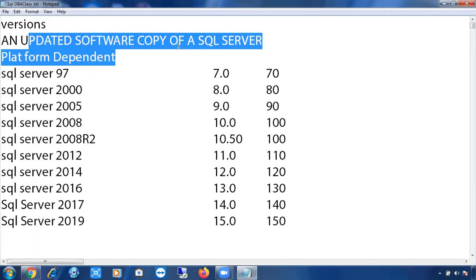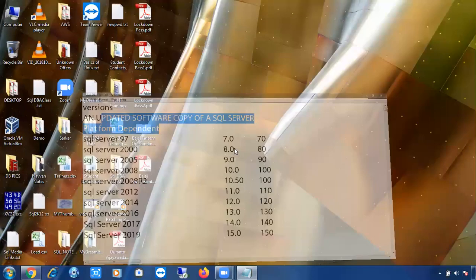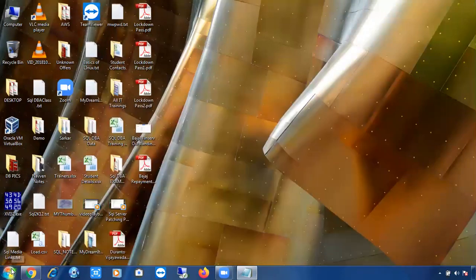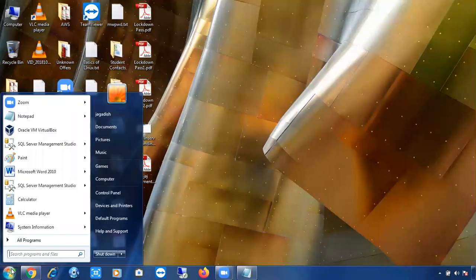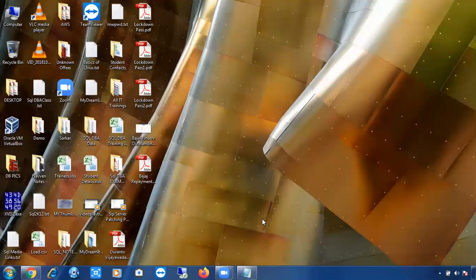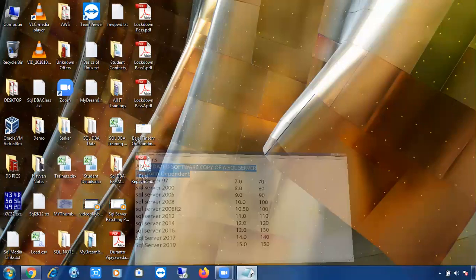This is Windows 7, the Windows version I'm using. If you see the new laptops, you can see the Windows 10 version. For every version there is a change in the features, a change in the look and feel. In each and every version the features are going to be improved, the look and feel is going to be improved. So this is called a version. Version is nothing but an updated software copy of a SQL Server.